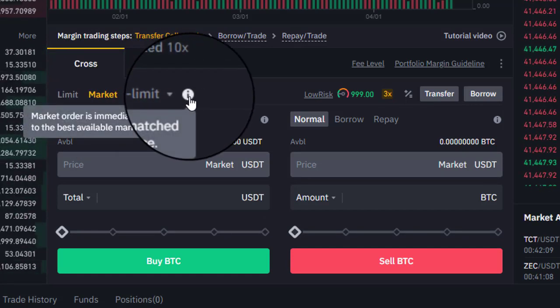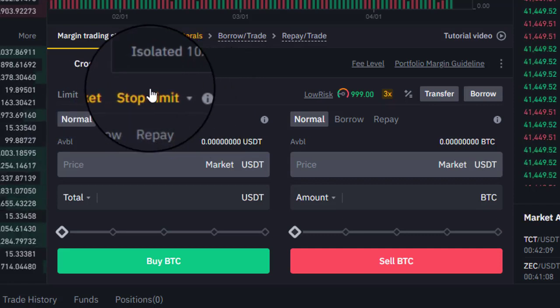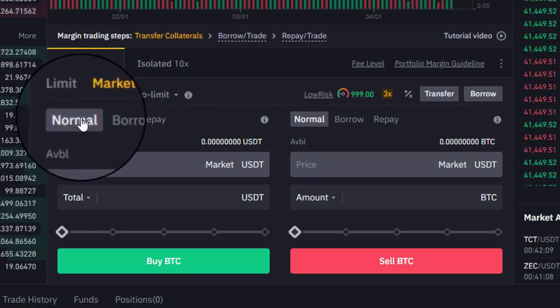But with market, I would suggest you always use market in margin trading. A market order is immediately matched at the best available price. It means that whenever the price goes up, the market order will automatically sell or buy your position in margin trading. And forget the stop limit. We are just neglecting the stop limit. We are not dealing with it because it is not very appropriate, and it is not used by many traders. So neglect that. You have to do only market trade.